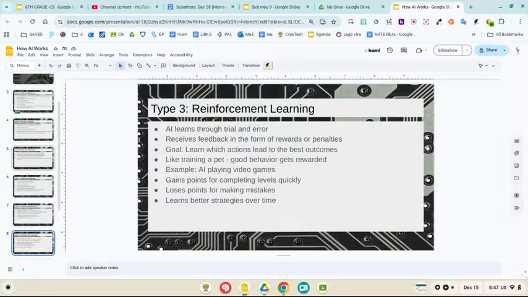Another example would be the Roomba robotic vacuum. When you first get it, it might bump into the walls and not know the pattern of your house. Over time, learning where it bumps into walls, it will stop that behavior and start learning the floor plan of your house so that it does not hit a wall, which would be a penalty. Think about AI playing tic-tac-toe. Over time, it would learn where to place its X's so that it would always win the game.